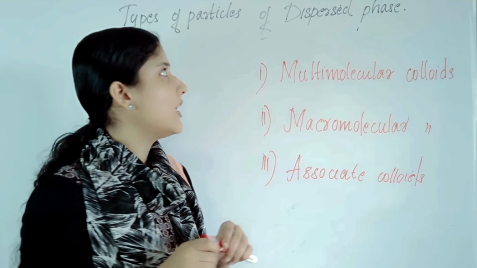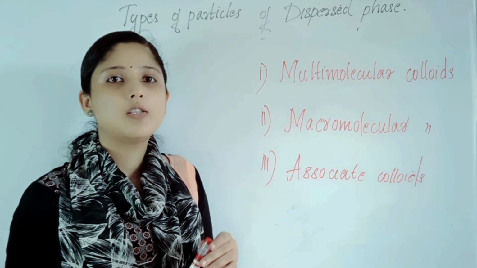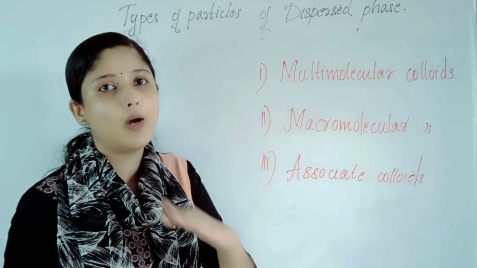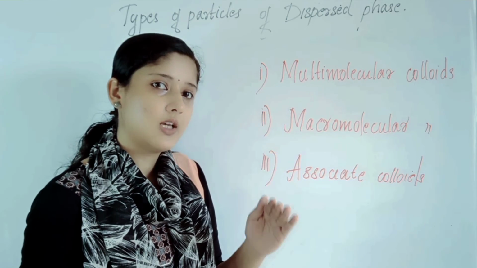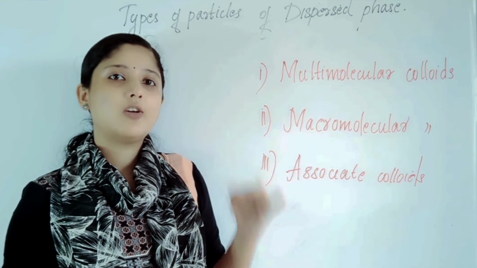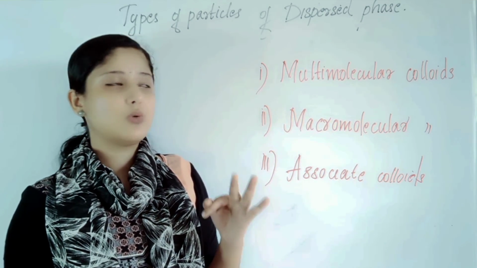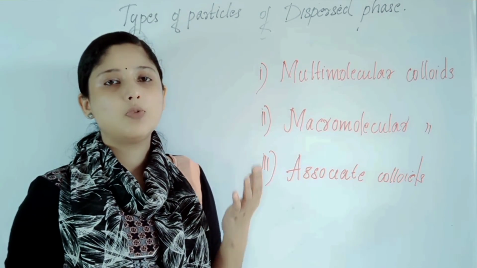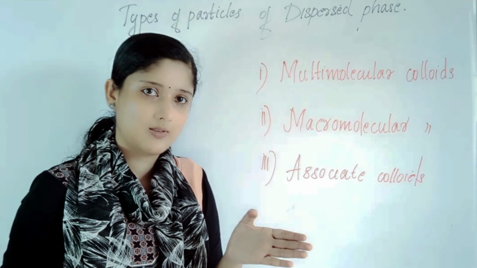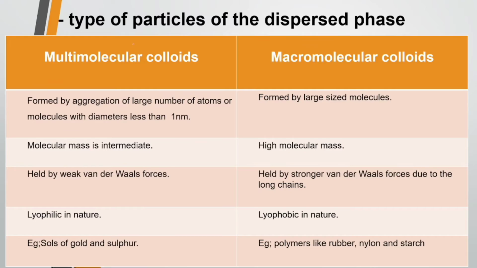This type of classification is based on the types of particles of the dispersed phase. Based on that, we can classify colloids as multimolecular colloids, macromolecular colloids, and also what? Associated colloids. These are the three classifications based on the types of particles of the dispersed phase. First, let us look at the difference between multimolecular and macromolecular colloids, and then let us discuss what?